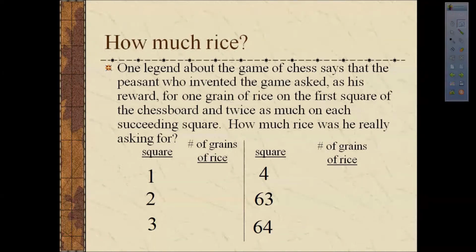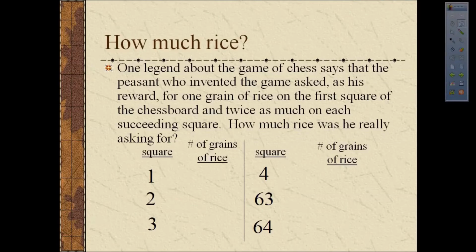heard about it. And the king said, wow, this is my favorite game. This is an awesome thing. I need to reward the person who invented it. So he offered the peasant whatever he would ask for. Not being one that would go for the riches or gold or something like that, he just wanted to be able to feed his family, feed his village. And so he asked for 1 grain of rice for the first square of the chessboard.